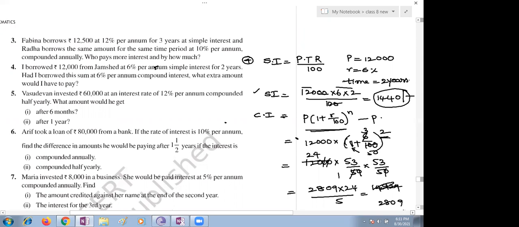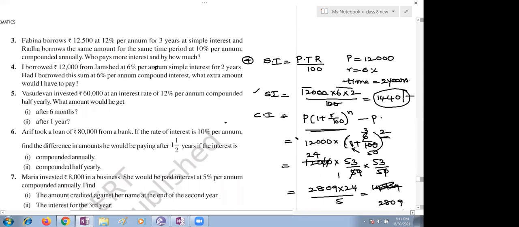What amount would he get after 6 months and after 1 year? Yes, ma'am, here we can use the formula: compound interest is P into (1 plus R by 100) to the power 2n. Why 2n? Because it is half yearly, so we can take 2n. And n here, first we have to take 1 by 2, and the second time we will take n as 1. Very good.